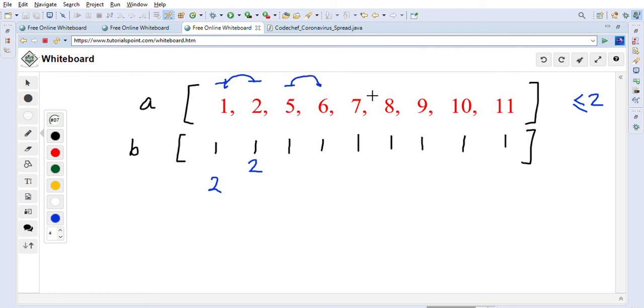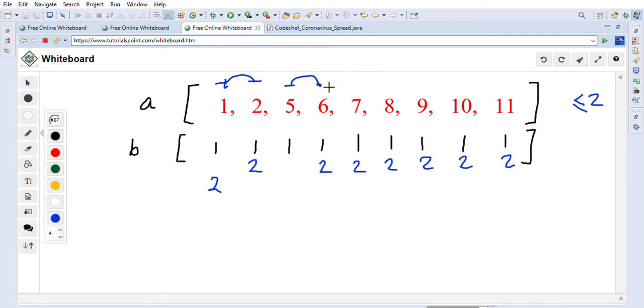All of this right side can get infected, right? Because 5 can infect 6, 6 can infect 7, 7 can infect 8, 8 can infect 9, 9 can infect 10, 10 can infect 11. Because the distance between these neighboring values is less than or equal to 2, right? So we have to update all these values from 6 by 1, because they all can get infected since the neighbor is infected, and that distance is less than or equal to 2. So we updated the value to 2, correct? So far we are good.